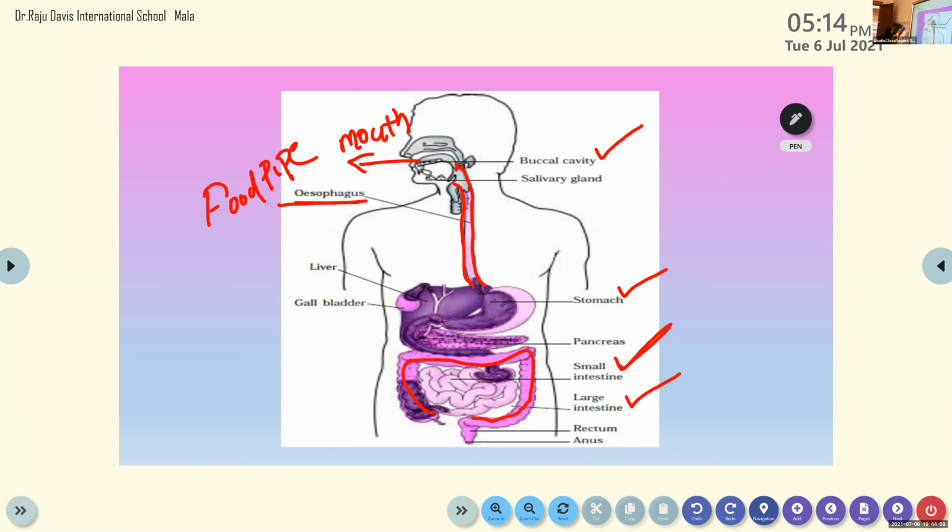This large intestine ends at the rectum. Actually, rectum is not a part of the compartments of the digestive tract. We can say that the large intestine ends in rectum. Then after that, what is the last part? Anus, through which the undigested food particles are ejected and go outside. Is it clear? Yes, ma'am.